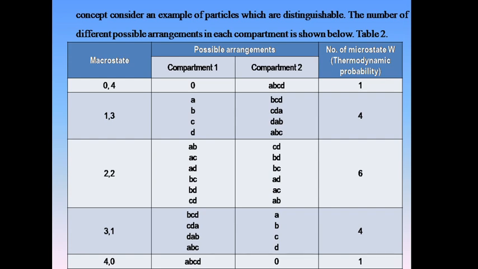The probability is 6. Now third one is 3, 1. First compartment has 3 particles and second compartment a single particle: BCD A, CDA B, DAB C, ABC D. Now the probability is 4. The last one is 4, 0, exactly vice versa of the first macrostate. This is 0, 4 and this is 4, 0. First compartment has 4 particles and second compartment has 0 particles. The probability is the same, 1.